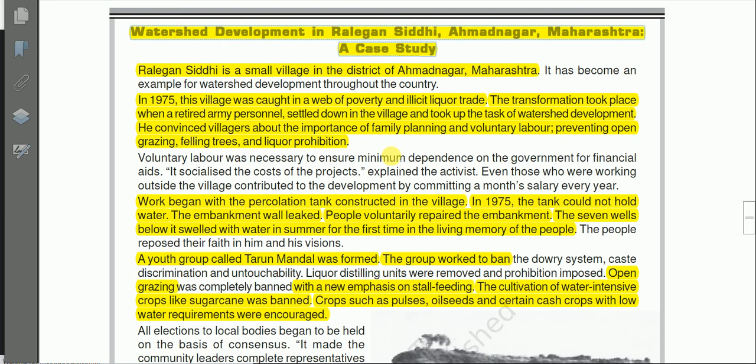Here in this area, the watershed management program is successful. Ralegan Siddhi is a small village in the district of Ahmednagar in Maharashtra.